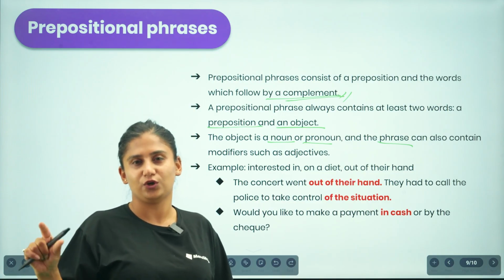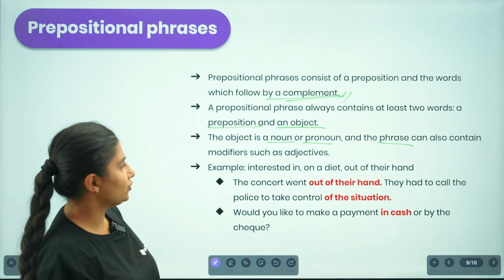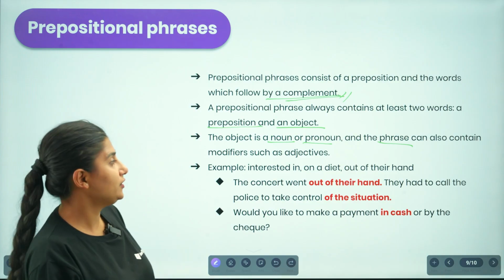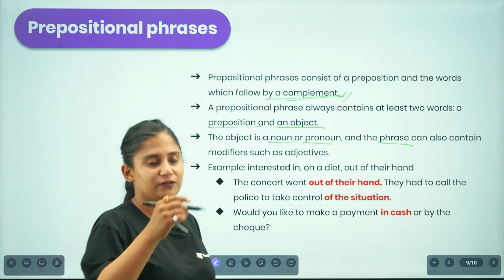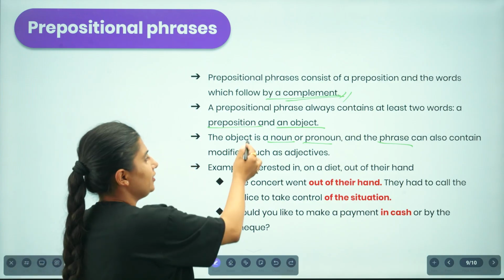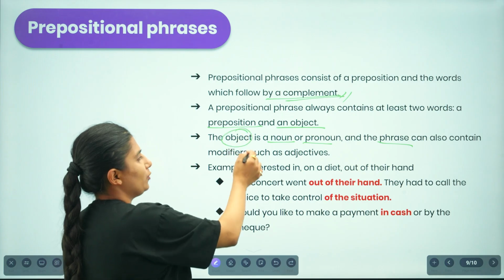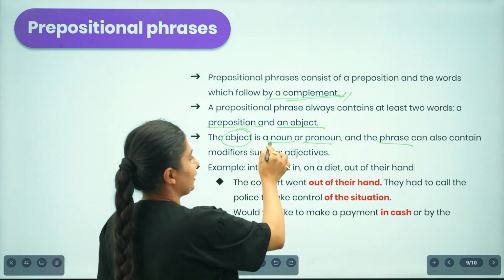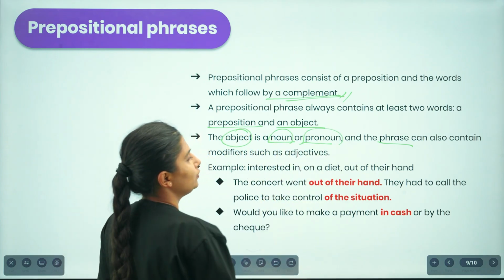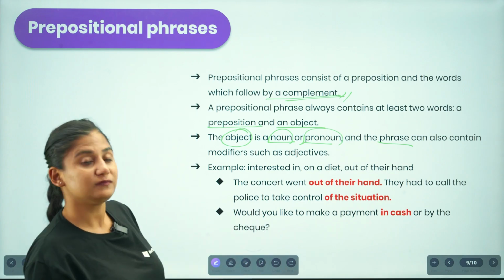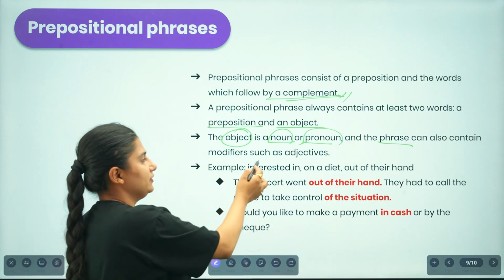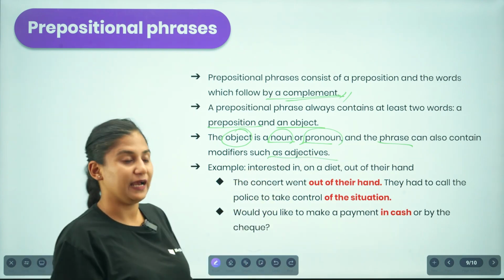We either call that a complement or an object. Along with the preposition we have an object, and that object connects the idea of a noun or a pronoun or a phrase. And sometimes we may also have adjectives as modifiers.